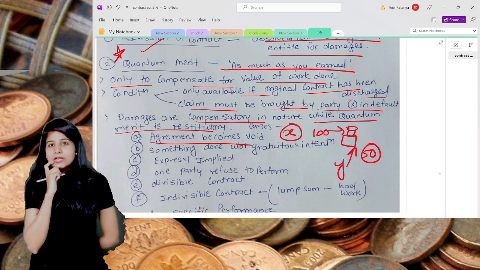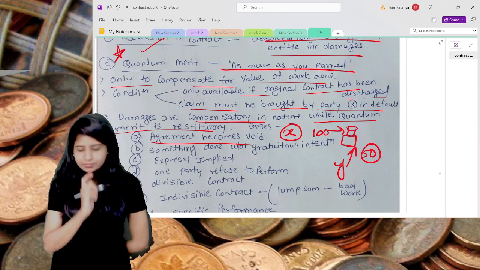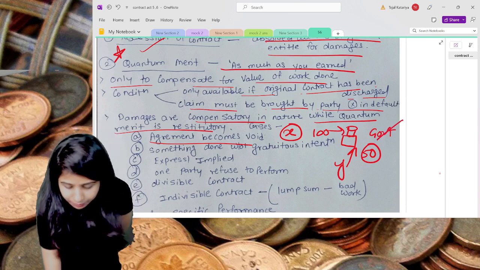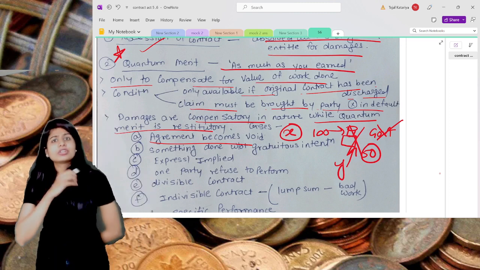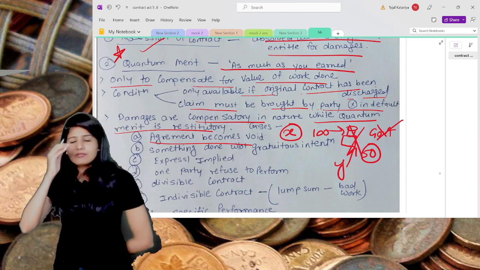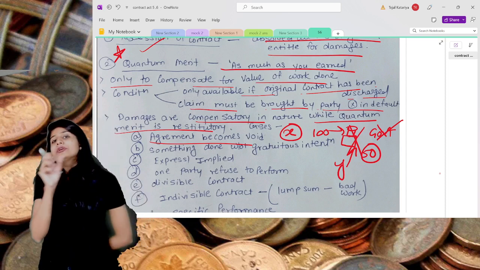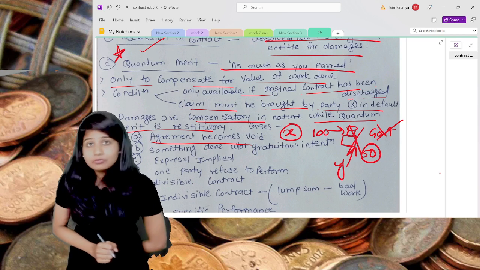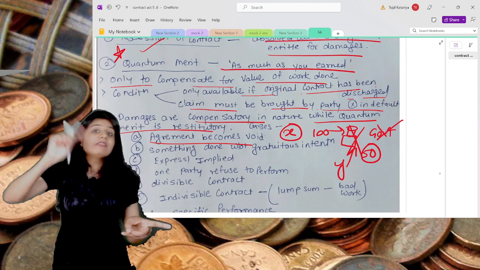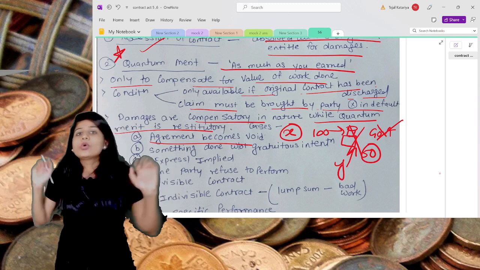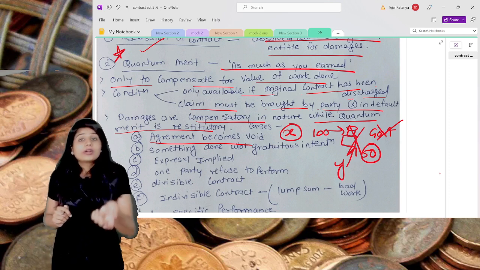Afterwards, the government of UP, or any government, bans alcohol: selling, manufacturing, producing, reselling, everything. Now you have taken the benefit of 50 bottles, even though 50 is pending. But because the government banned it, your contract becomes void, because your object becomes unlawful.